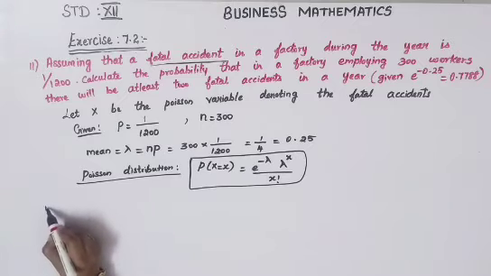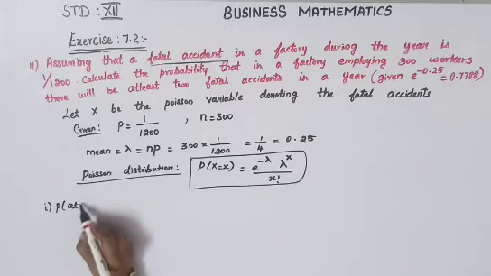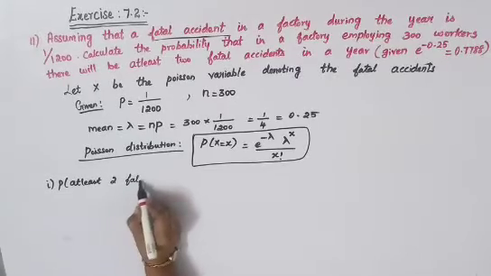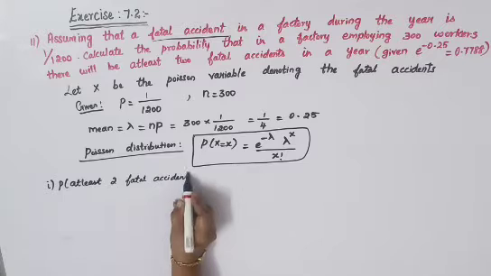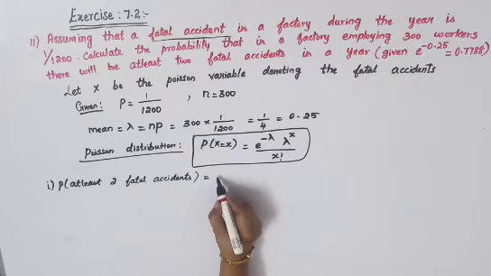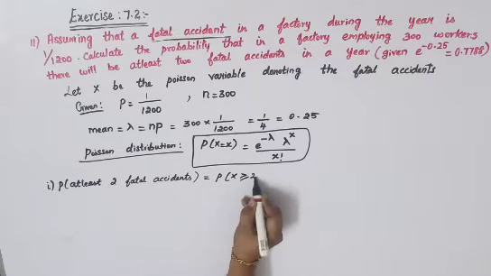So your subdivision is P of at least 2 fatal accidents, which you can write as P of x is greater than or equal to 2.